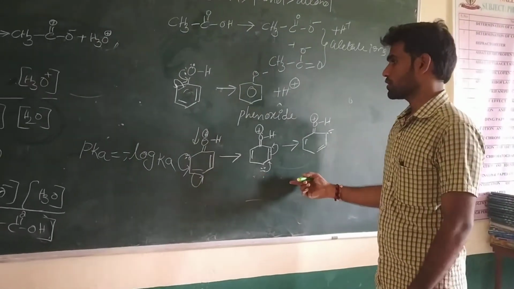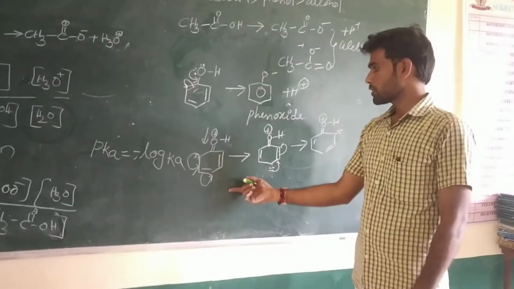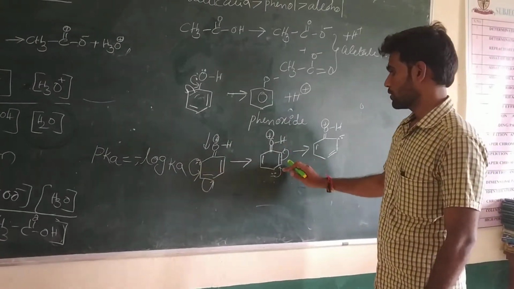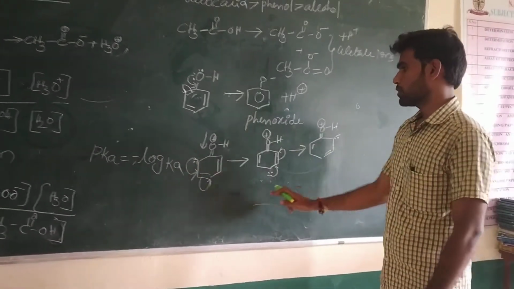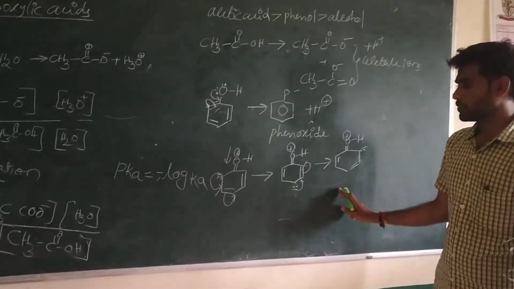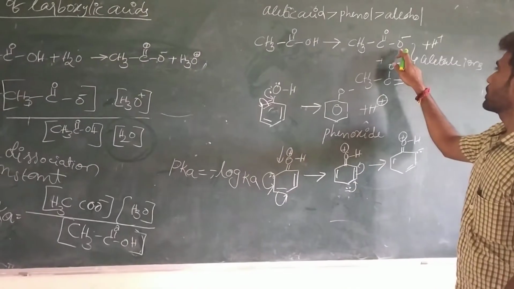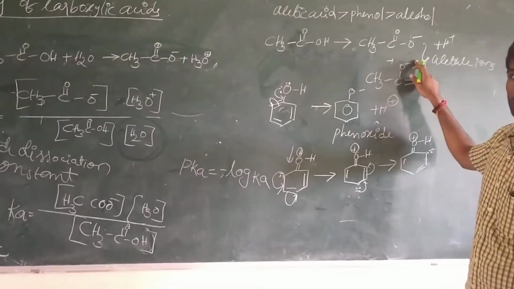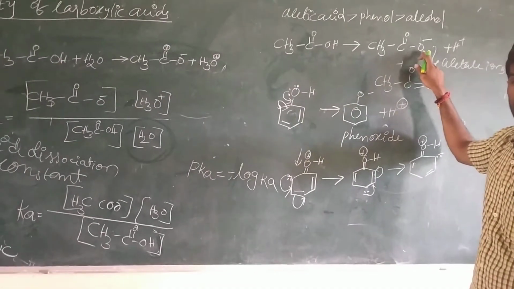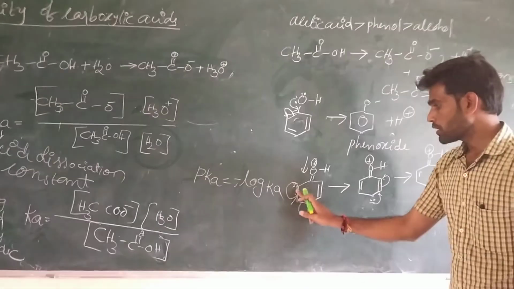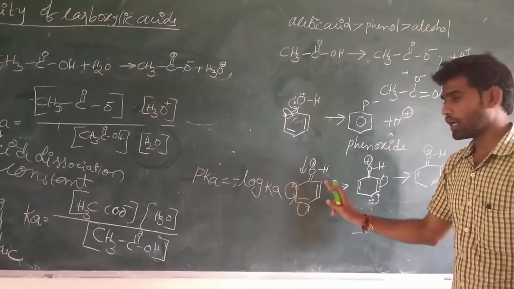These are the resonance structures of the phenol, and even though the phenol is producing more resonating structures, if you see the negative charge here in this molecule, negative charge is carried by the electronegative oxygen atom. But in this case, the negative charge appears on the carbon atom.